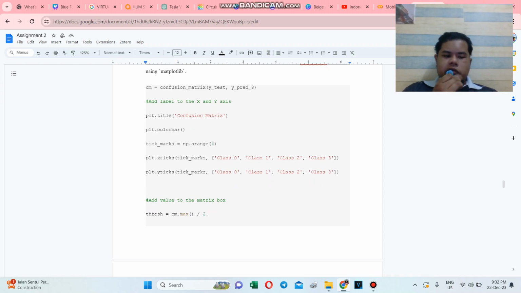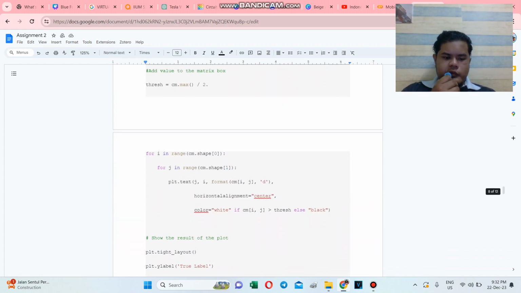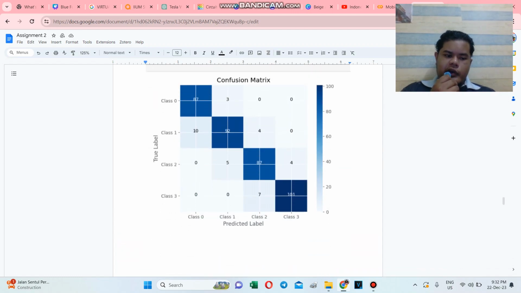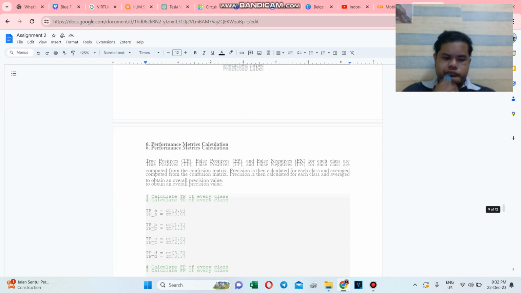The matrix allows us to calculate precision for individual classes, providing valuable insight into the model's strengths and weaknesses. You can see here that we have the confusion matrix graph.